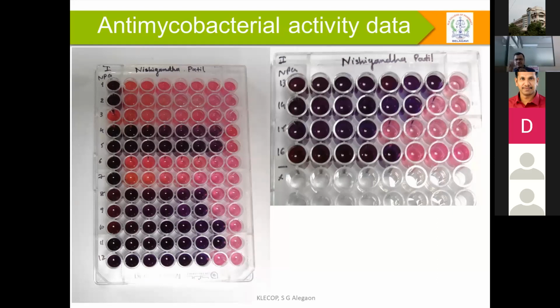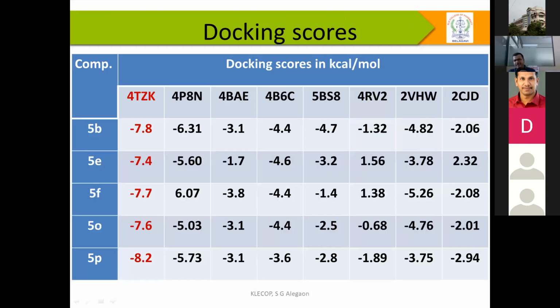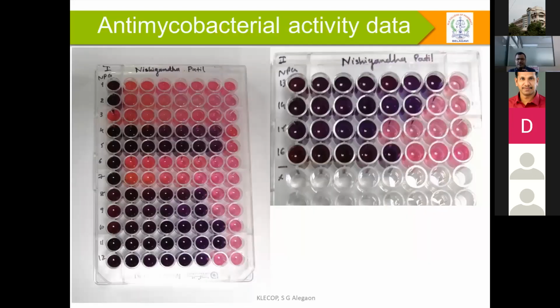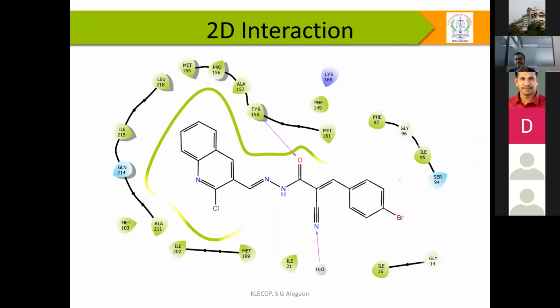In the 5 compounds, we put all the compounds into clinical and preclinical studies, and most of the selected compounds we have sent to the wet lab. From the wet lab, we got 50% of the predicted compounds, these 5B, 5E, 5F, 5O, 5P, which showed better results in the wet lab.